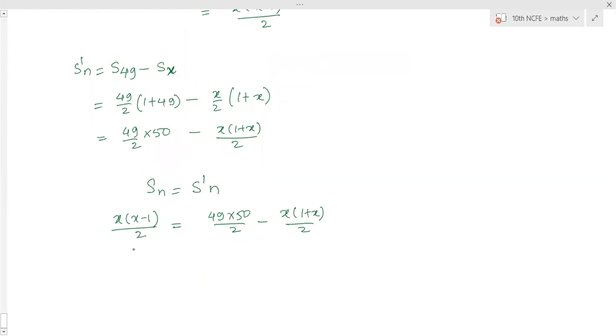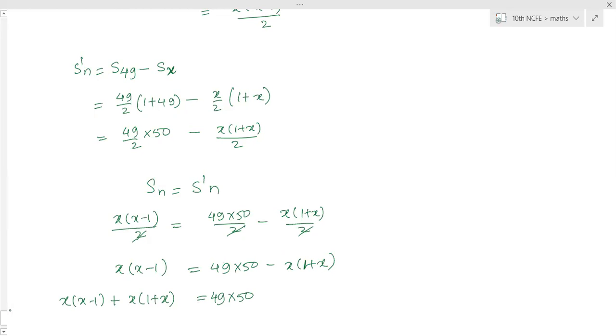So here, if you multiply all the fractions with 2, or take 1 by 2 common and then multiply out on the other side, the 2s get cancelled. So all these 2s get cancelled. What we are left with is x into bracket x minus 1, 49 into 50 minus x into 1 plus x. So this term will go to that side on the LHS. x into bracket x minus 1 plus x into bracket 1 plus x is equal to 49 into 50.